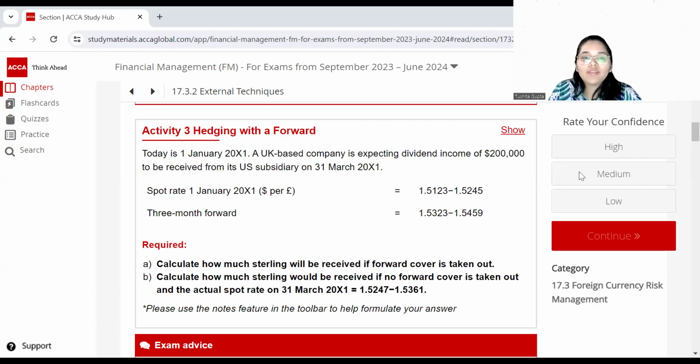The US dollars, when they come to me, are of no use to me, because when I live in the UK, I want GBP in my hand to spend, because that's the currency used in the country where I live. So this is the number one thing over here. Now they are going to receive it on 31st March 20X1, so that's roughly 3 months from now. A plethora of rates are given to us: you have the spot rates, you have the 3-month forward, and then you have the requirements.